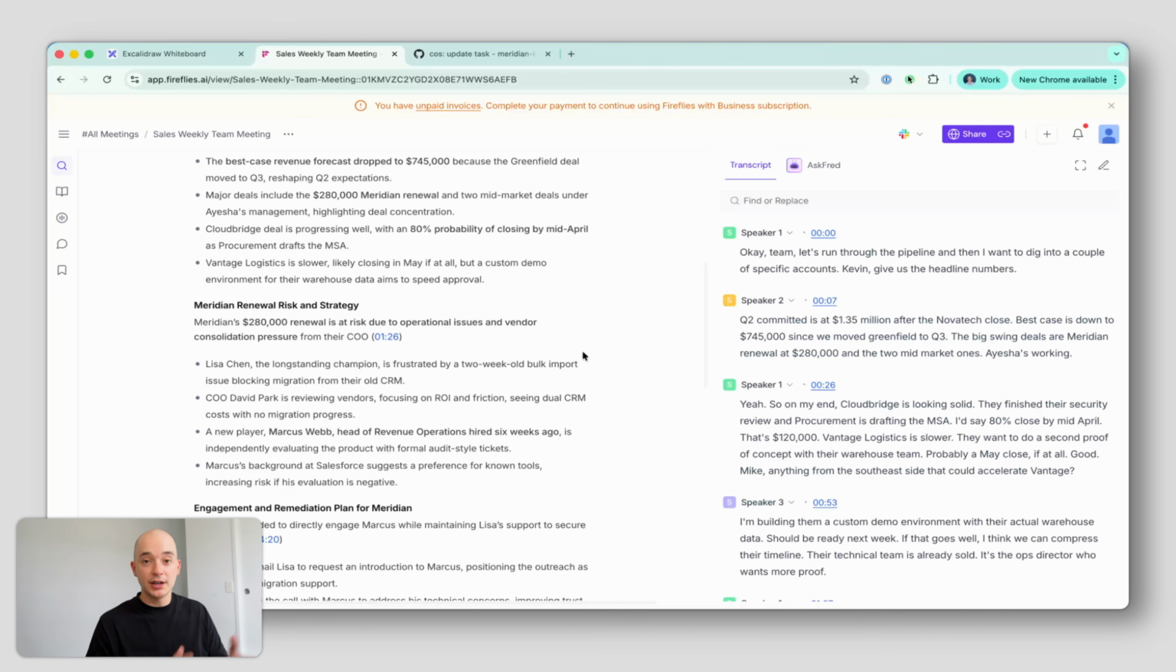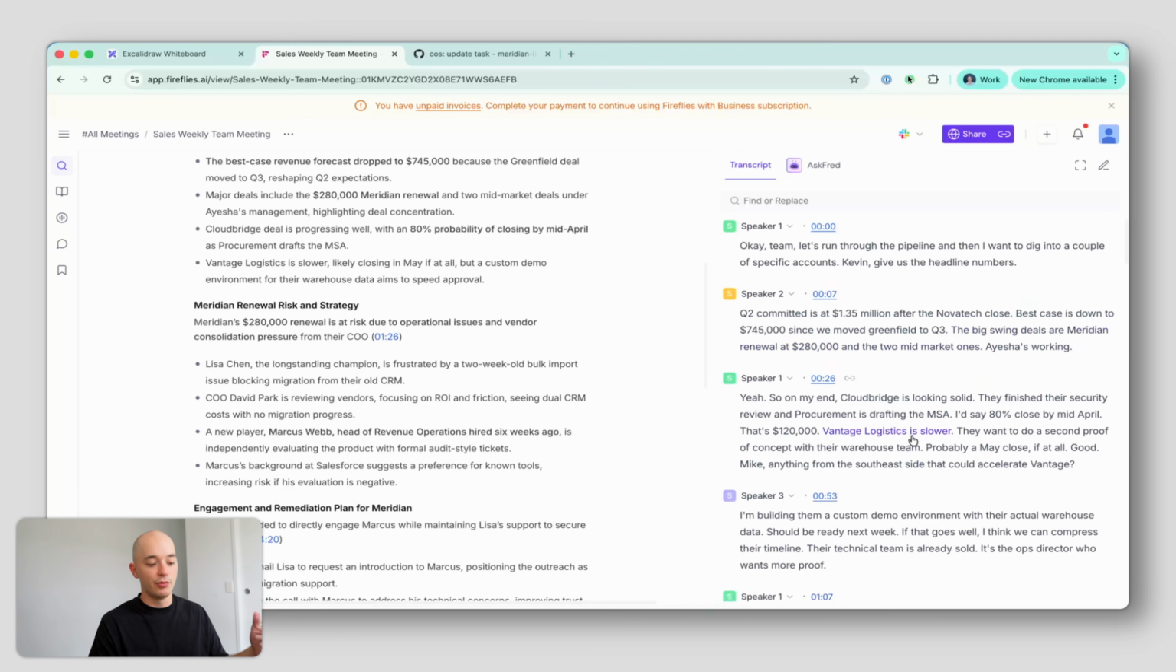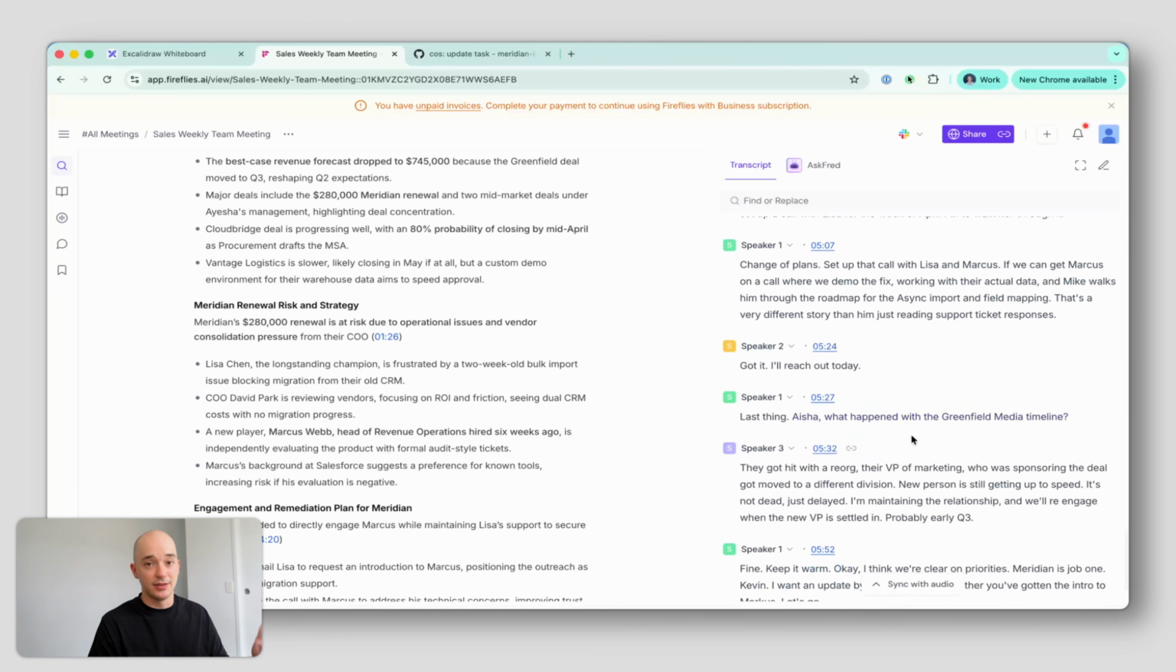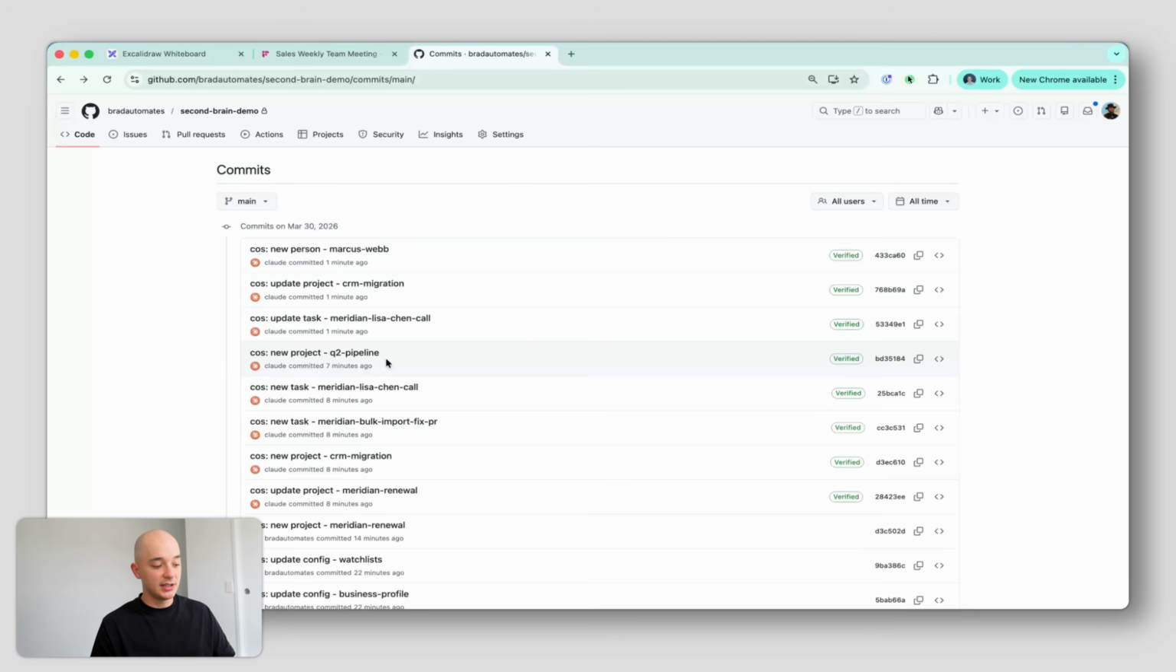Now, we didn't know that just by looking at Slack, because this happened in an impromptu conversation as part of the sales team meeting, just a small part of what was otherwise a really extensive and long meeting that covered a lot of the Q2 pipeline that's coming up. So we can see here that the Fireflies farmer has just recently finished, and we have a few more commits that have rolled in. So the Meridian call with Lisa Chen has been updated. It's updated the CRM migration project, and it's added a new person, Marcus Webb, into our second brain.